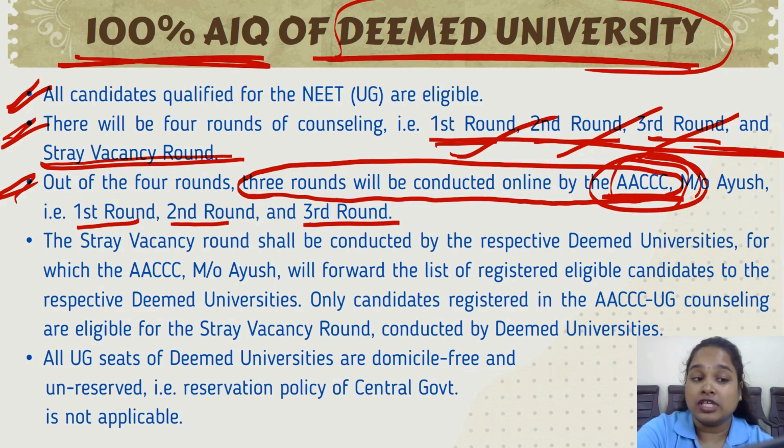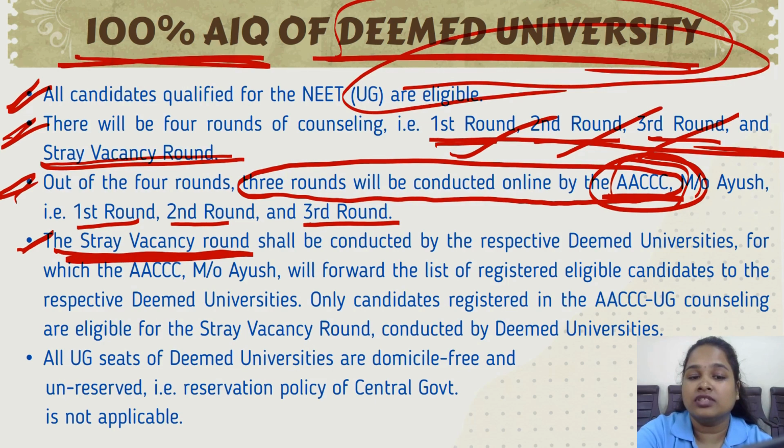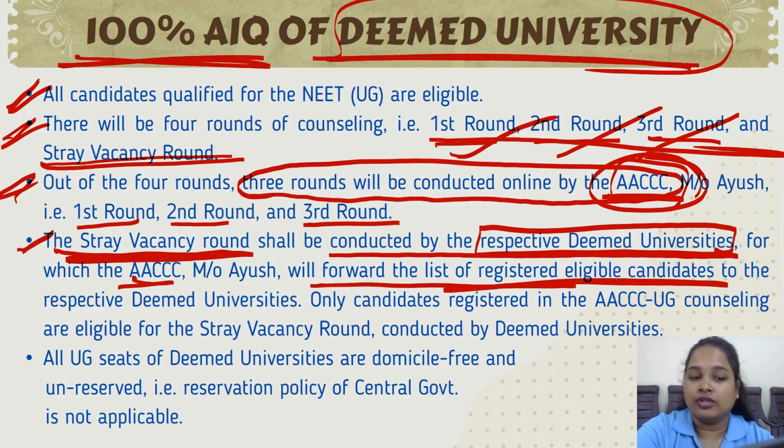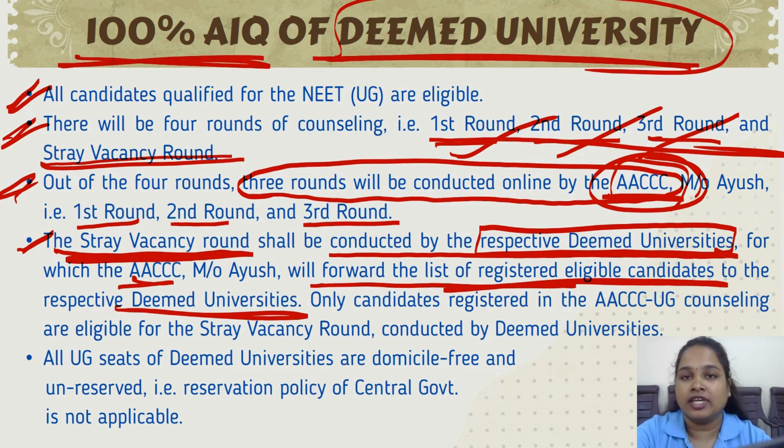The next point is the stray vacancy round. The stray vacancy round shall be conducted by the respective deemed university. That means the stray vacancy round will be conducted by the colleges itself. So the AACCC will be forwarding the list of the registered eligible candidates to the colleges and the colleges will be conducting the stray vacancy round.